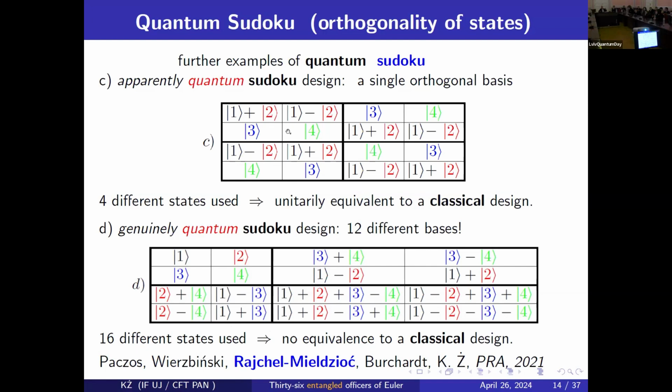So you have 16 states such that in each row, each column, each block, they correspond to orthogonal measurements. And in short, going from classical to quantum increases the space of solutions. Here we have some nice quantum solutions which are not doable classically. So of course, in blue, Grzegorz was also a co-author of this paper. And now we will go to the quantum analog of the Euler problem.